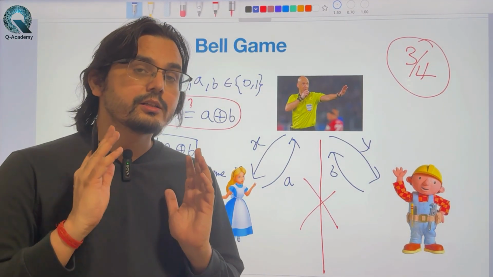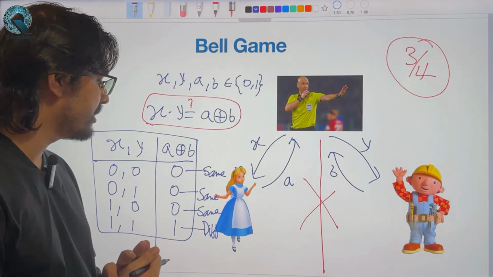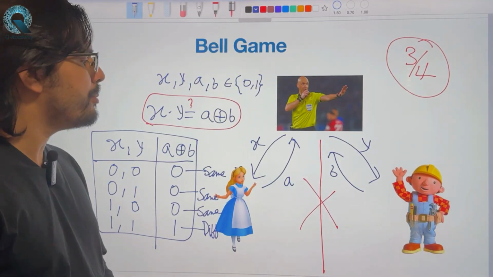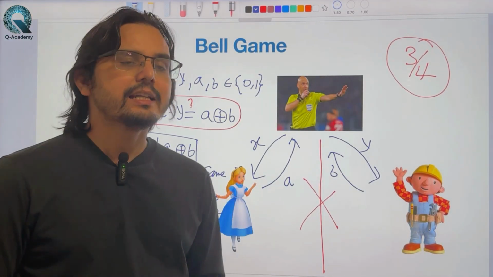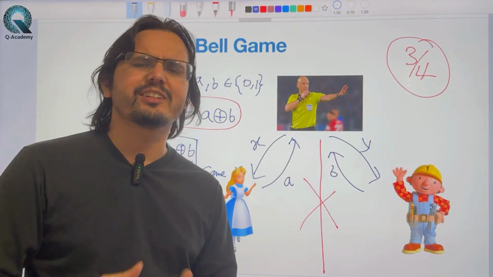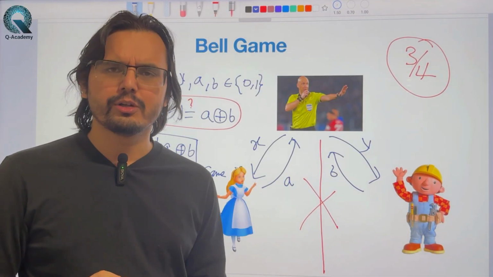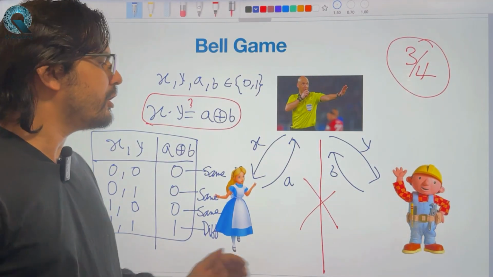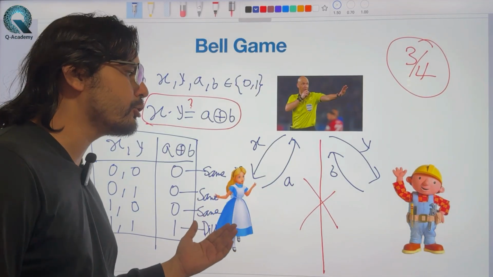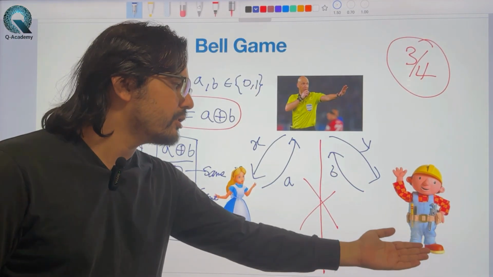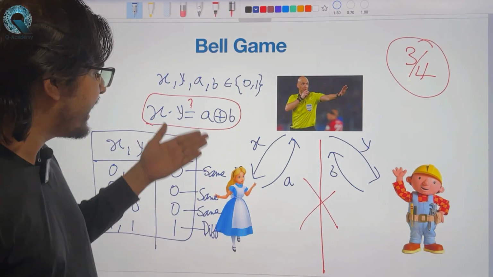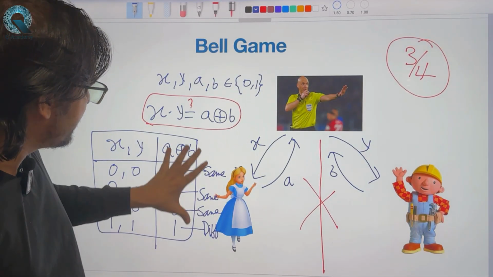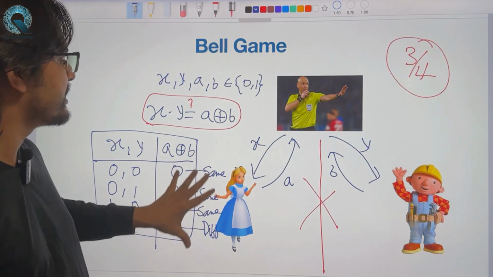Now 3 out of 4 times they have to be the same, and 1 out of 4 times they have to be different. No matter what strategy they come up with, let's say they agree on the strategy that no matter what the question is, they will always output 0, 0. In this case, they will win 3 out of 4 times. But because they are not communicating, because Alice does not know what question Bob got, and Bob does not know what question Alice got, they cannot win in all cases. And you see that 3 out of 4 cases is the best they can do.